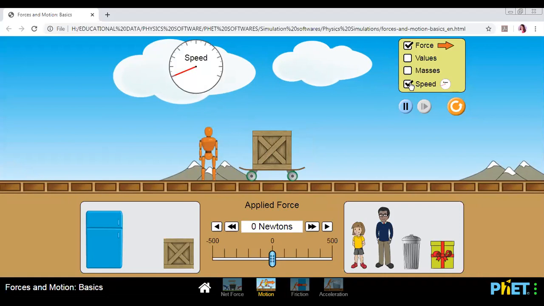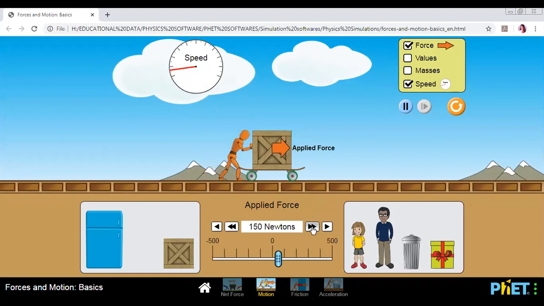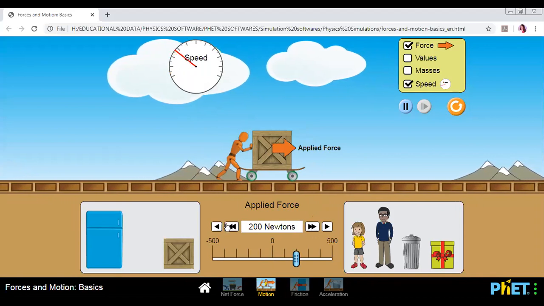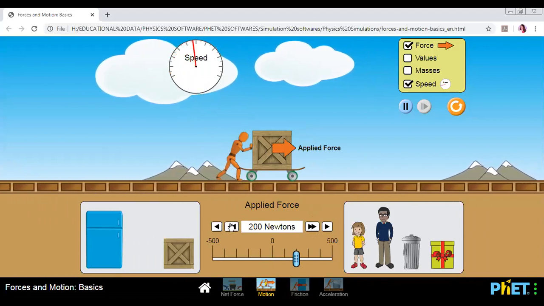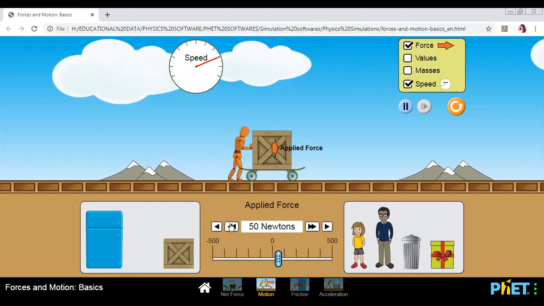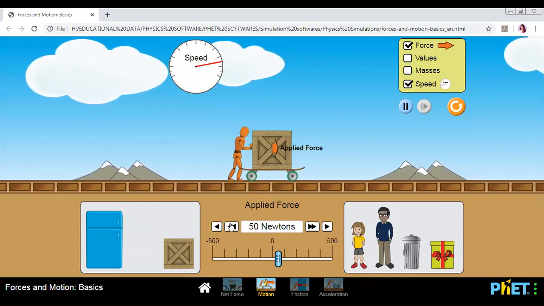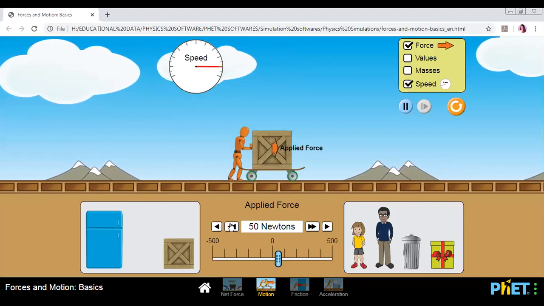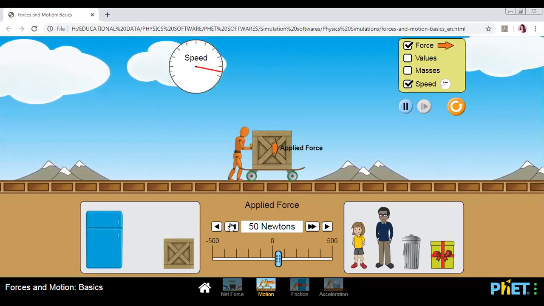I will again show you. I am going to show you three types of motion: accelerated motion, constant velocity, and retardation. So I apply the force. Look at the speedometer. See how fast the speed is increasing with time because the speedometer is showing. So what is this now? You will find the speed is continuously increasing with time. So this is my acceleration.